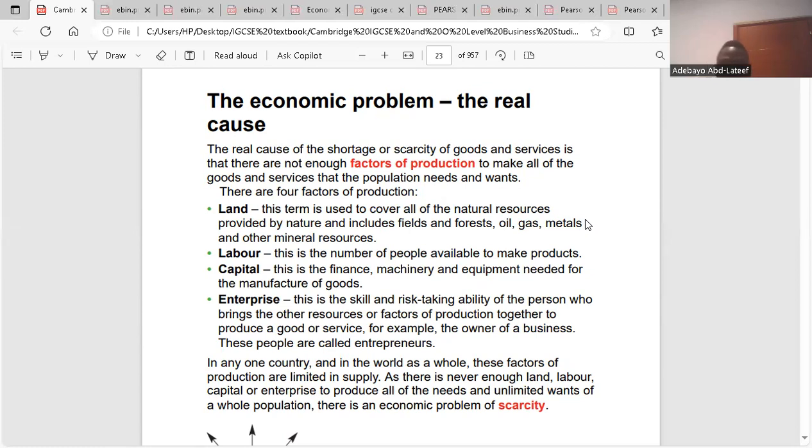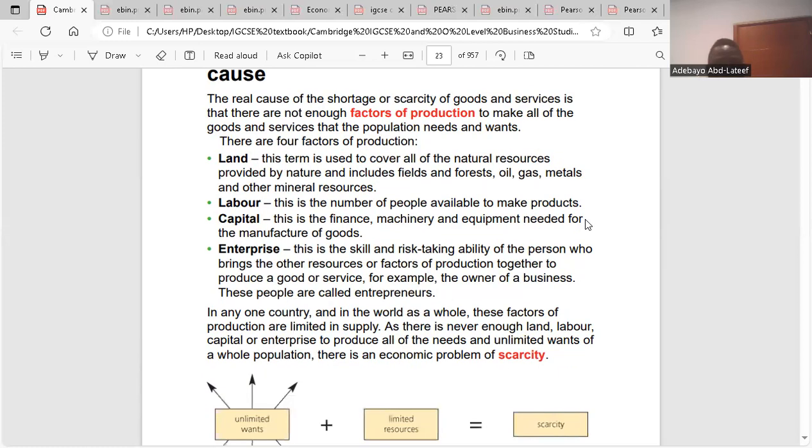So what are these factors of production? We're talking about land, labor, capital, and enterprise. Land is natural, fixed in nature. Anything on land is land. You might think land is everywhere, but the usefulness of land might be scarce. You might have land here, but it's not useful for a certain purpose, and that makes it scarce. Do you get the point I'm making there?